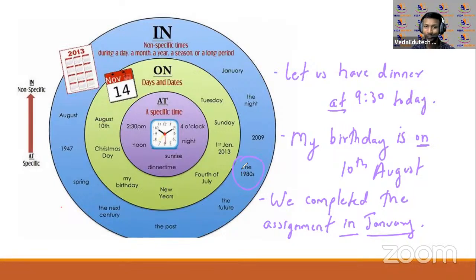Okay, I hope you have understood this. This is regarding the time one. At is specific, और on आ जाता है, that is for dates and days. In is not that specific. Okay, I hope you have understood this.